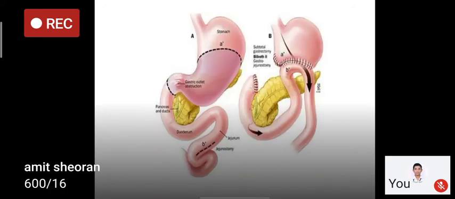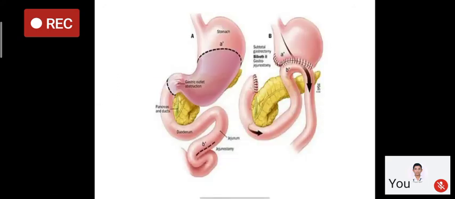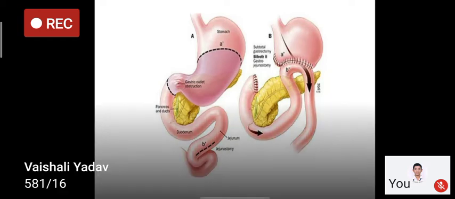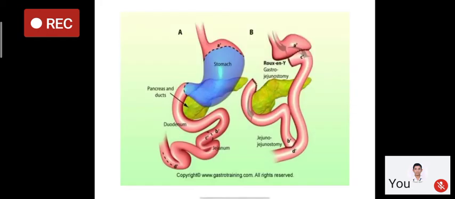In figure A, there is gastroduodenal anastomosis. In figure B, the stump of the duodenum is closed and a loop of jejunum is anastomosed to the remaining stomach. So this is the type 2 Billroth anastomosis. In this picture, you see the Roux-en-Y anastomosis.